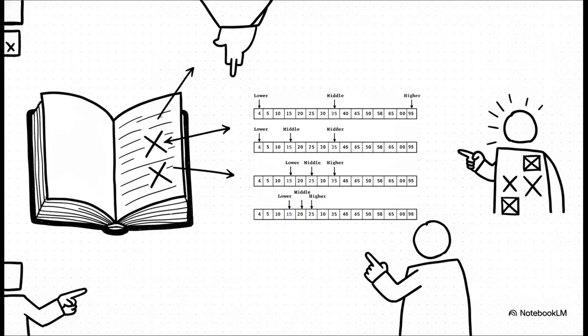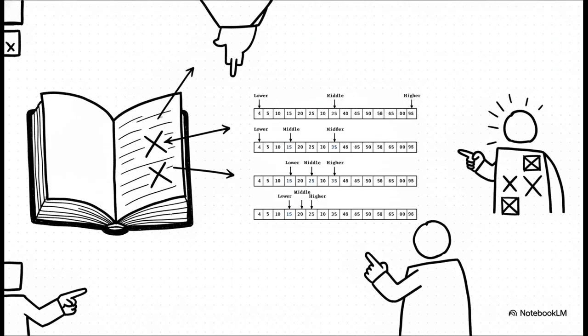Now contrast that with something much more efficient: the binary search algorithm. For this trick to work, the list must already be ordered from smallest to largest. Instead of checking one by one like a linear search, the agent jumps straight to the dead center of the list. If our target is 35 and that middle number is 25, the agent instantly knows that the entire lower half of the list is completely useless, so it just discards it. It continuously divides the remaining possibilities in half, zeroing in on the target incredibly fast.